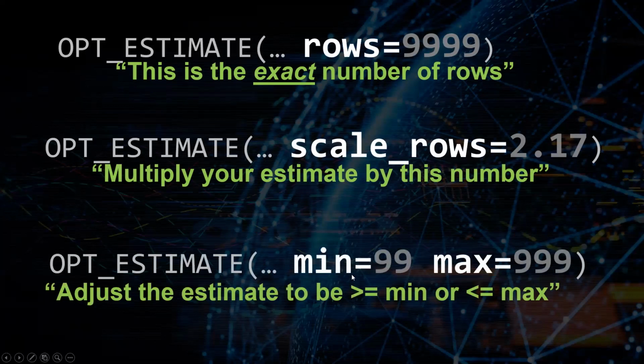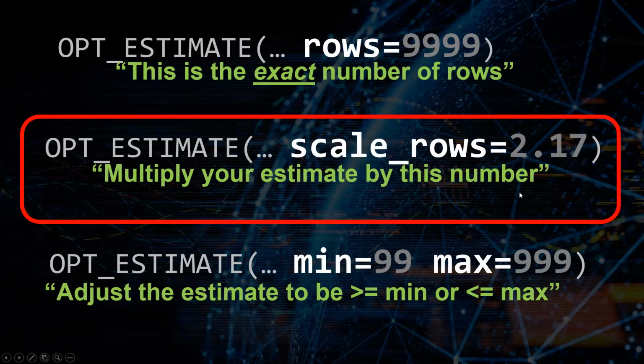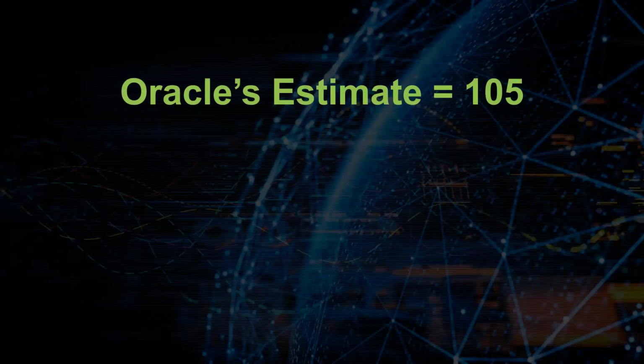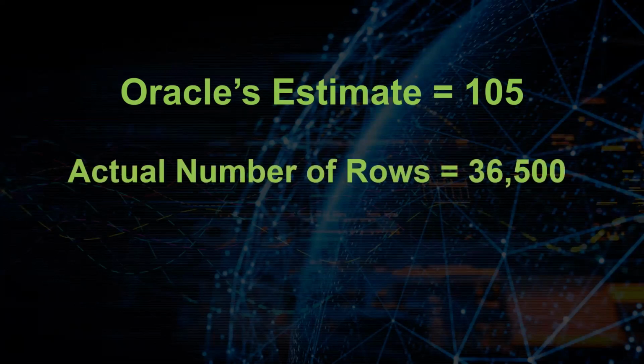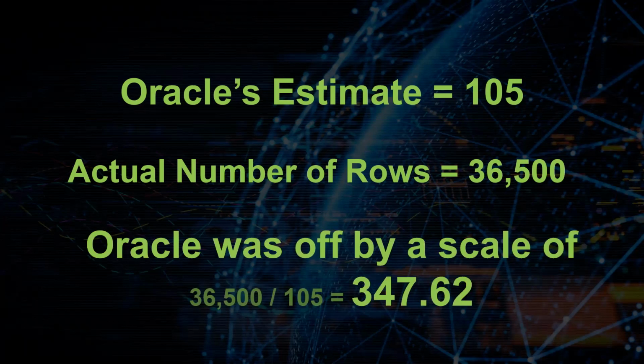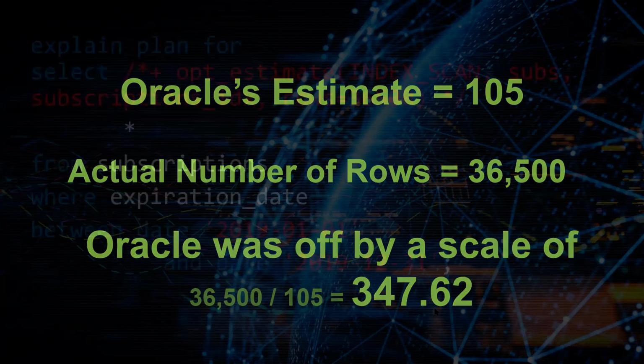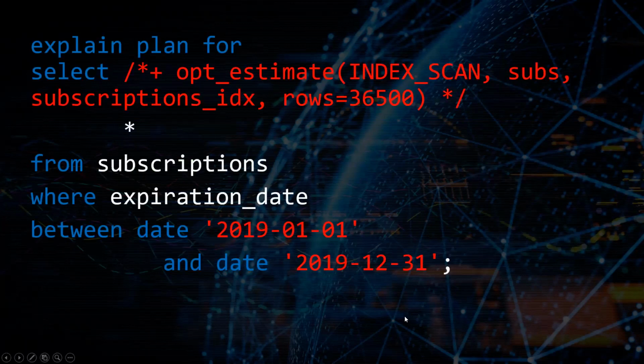It could be a number greater than 1 so that it increases. Or you can set up guardrails. You can say, don't guess anything that's below this number, or don't guess anything above this number. So one way to fix this would be to use the scale rows hint. Let's go ahead and give something like that a try. Oracle says, okay, I'm expecting 105 records to come back from our full table scan. Sorry, we know that the actual number of records in the table is 36,500. Therefore, Oracle was off by a scale. If we take 36,500 divided by 105, Oracle was off by a scale of 347.62.